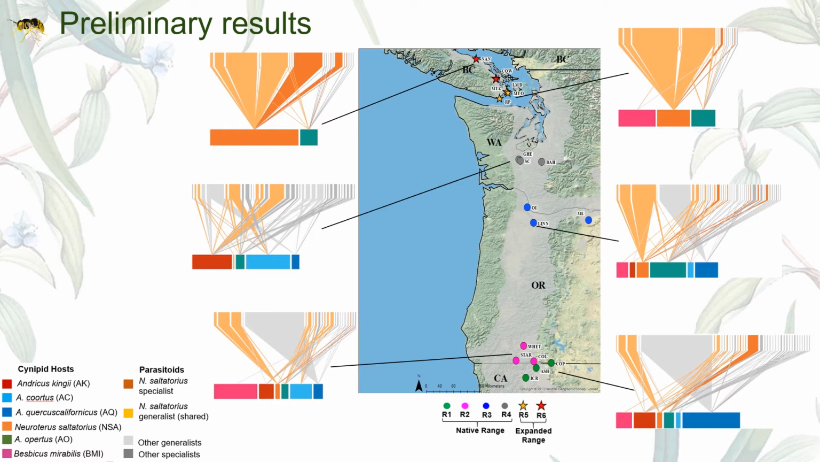Starting with the network at the bottom right, representing region 1, to the network at the top left, representing region 6, we can see that as latitude increases and we go further north, there are fewer bars at the bottom, meaning fewer competitors of NSA, and a lower linkage density, so fewer links or interactions between hosts and parasitoids. So we are seeing that there is a lower diversity of parasitoid enemies attacking NSA in its expanded range, as well as fewer interactions between NSA and its enemies.